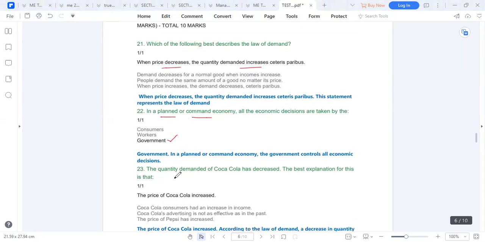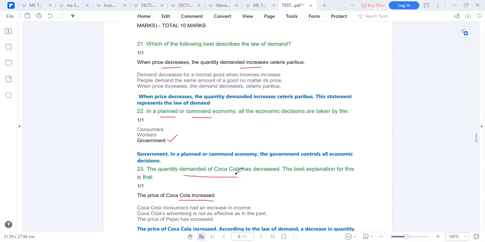Question 25, the quantity demanded for Coca-Cola has decreased. The best explanation for this is the law of demand, because Coca-Cola consumers have seen that the price has gone up.